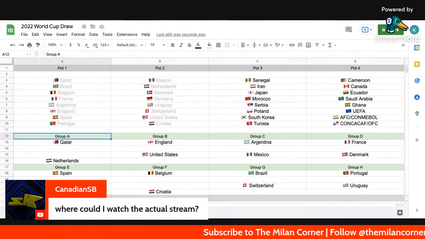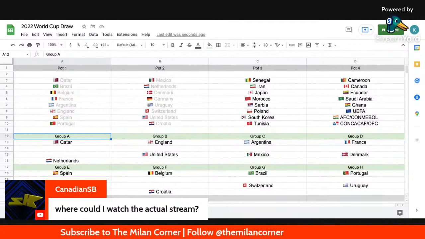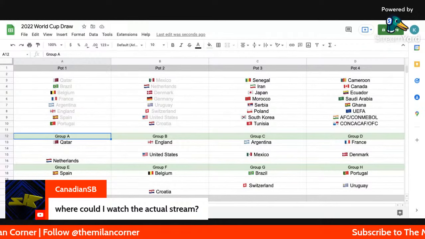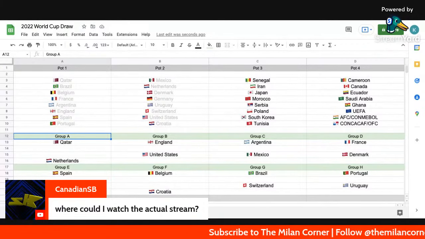At this point in time, guys, if you look at these groups, what do you think? Which one is turning out to be the group of death? Right now, it looks like it's Group E. Spain, Germany. That's a tough one. Belgium, Croatia is also a pretty good group, but nothing like Spain and Germany.